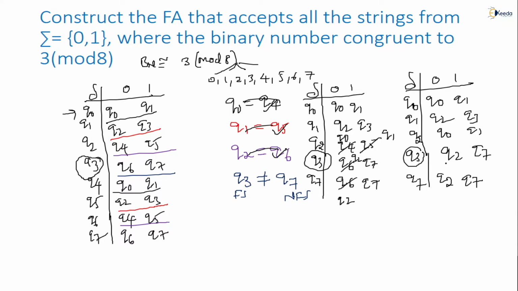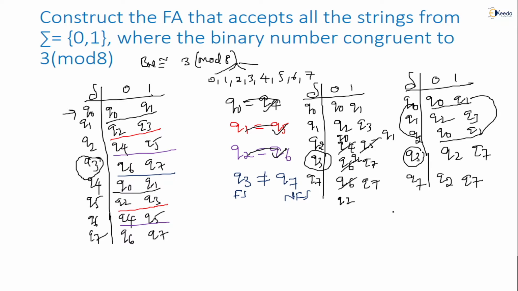Now after modifying this, again there can be some states that are equal. How can we check? See, Q0 goes to Q0, Q1. Here also Q0, Q1. It seems Q0, Q2 are equal, because both are non-final states. Yes, again I can combine these two states. Is there anything else equal? Q2, Q7, Q2, Q7 you can think, but Q3 cannot be combined with Q7, because one is final and one is not final. But Q0 and Q2 can be combined.